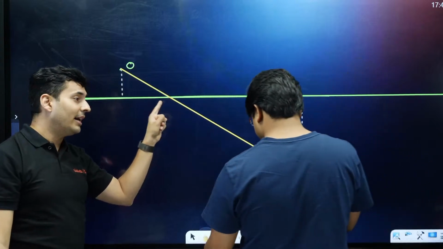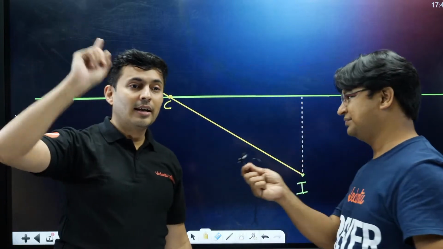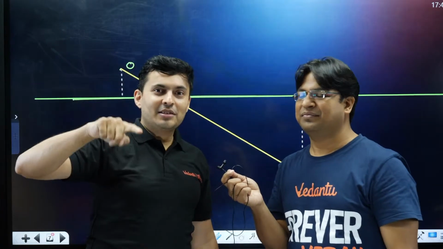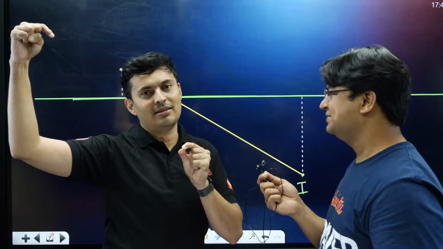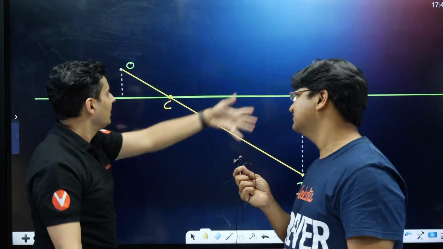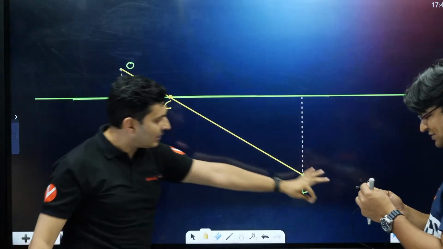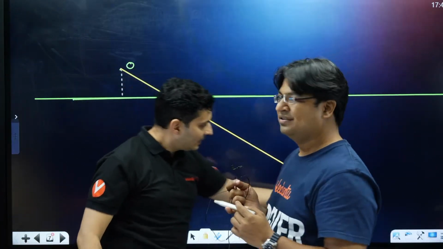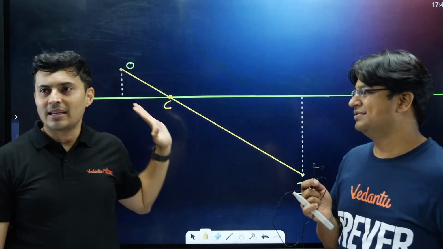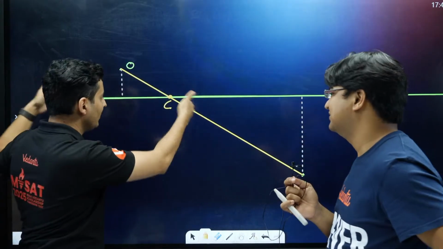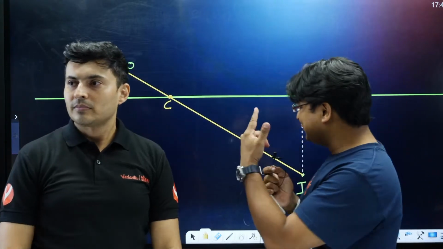Can you analyze why this point is the center of curvature? What is the rule of that ray tracing? When a ray passes through the center of curvature, it will rebound back along that same path in the reverse direction. Whether the mirror is on this side or that side, it will retrace back along the same line. So the center of curvature should be somewhere on this line, but the locus will be where that line intersects the principal axis. That would be one of the things that we can do.